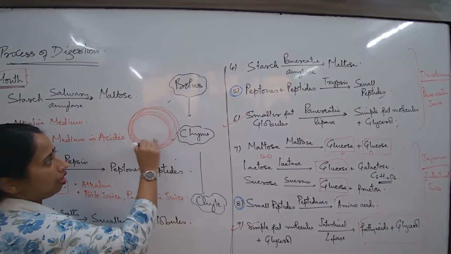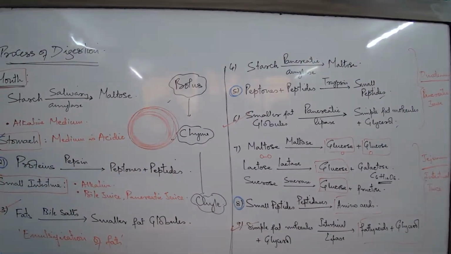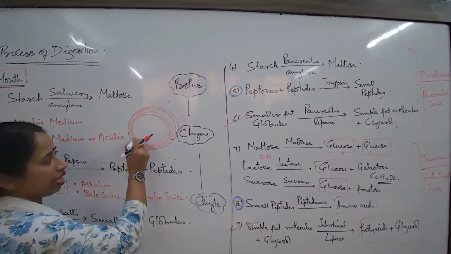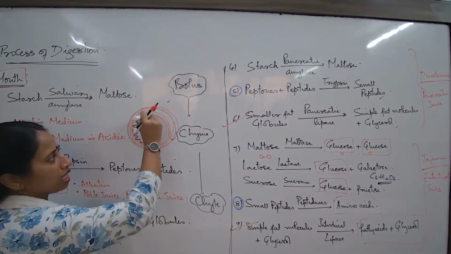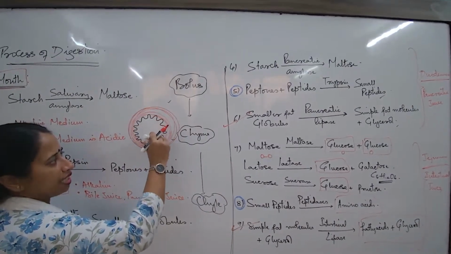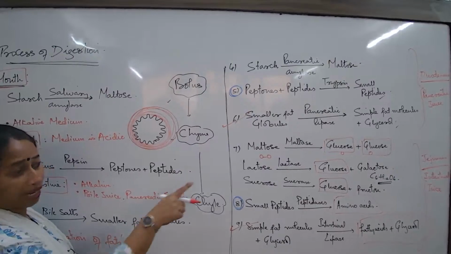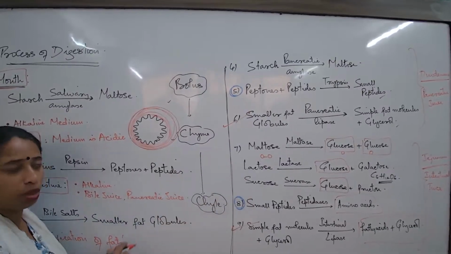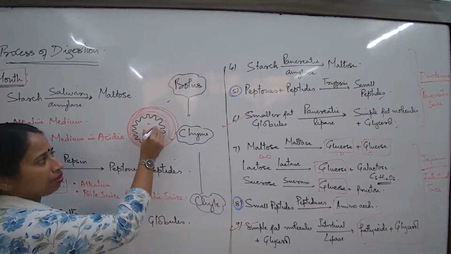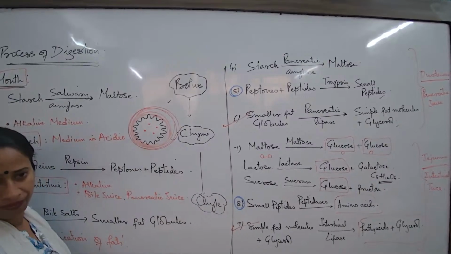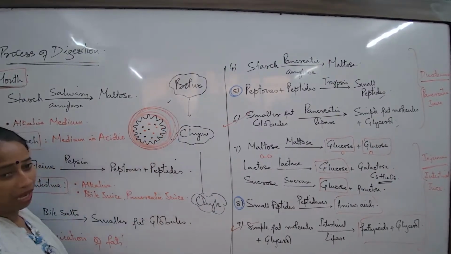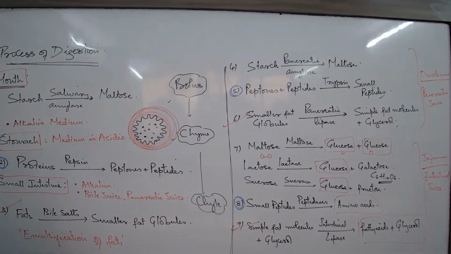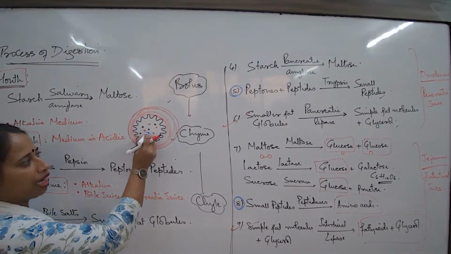But then, what about the central cavity? If I talk about the innermost lining, it is extensively folded like this. And where are these molecules then? I understand certain molecules like glucose here, certain molecules like fatty acids here, and certain molecules like amino acids here.